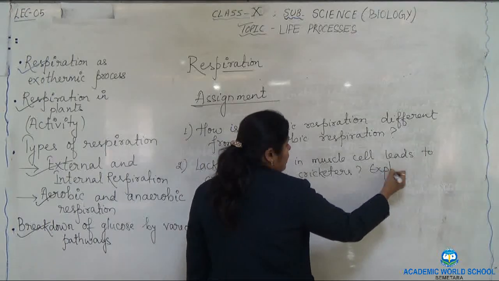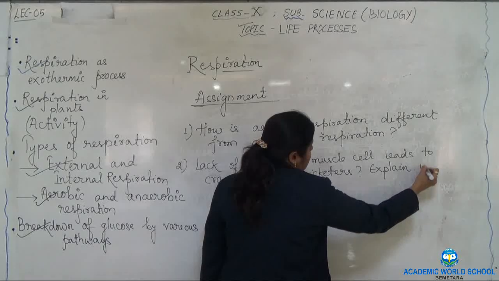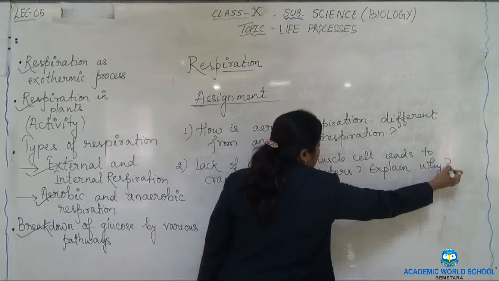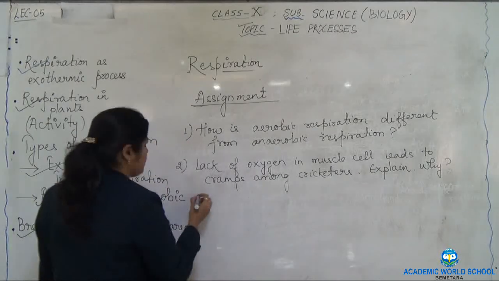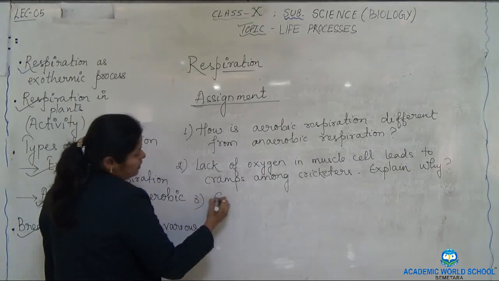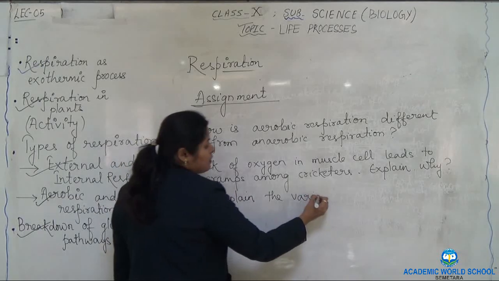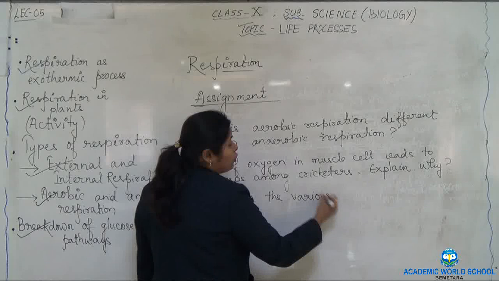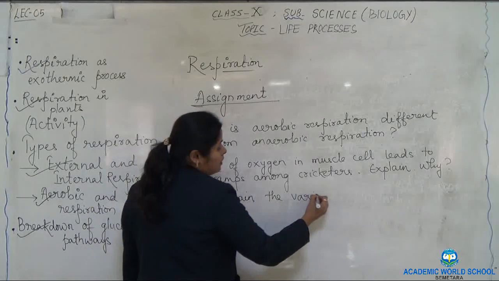Explain why. Your third question is, pathways, the various pathways, the flow chart.